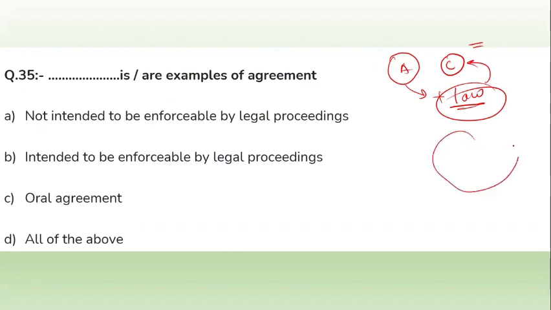So contract is a wider concept, and agreement is a smaller concept compared to the contract. So what is an agreement? An agreement not intended to be enforceable by law. Yes, this is true. Intended to be enforceable by legal procedure. Yes, legal procedure is involved, but not enforceable by law.